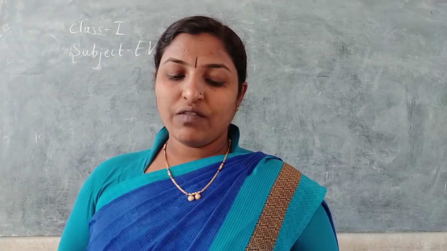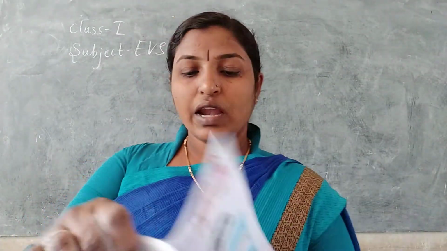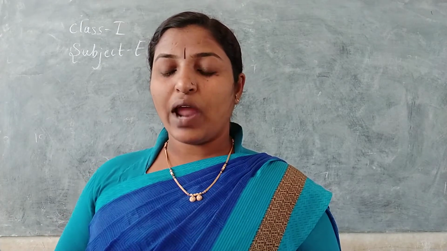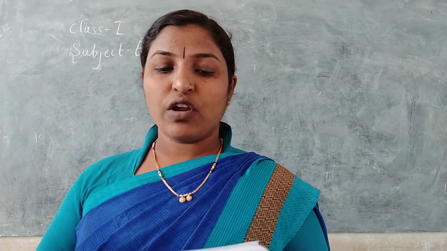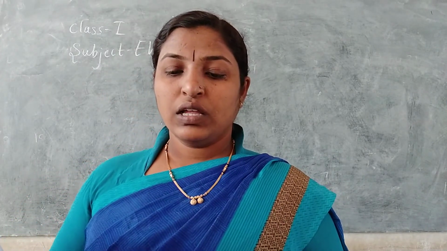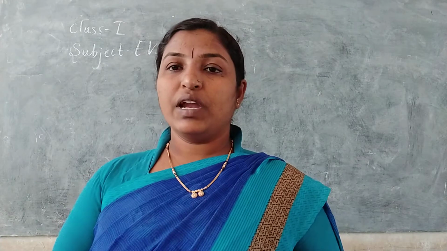Color only the non-living things from the picture given below. So here there are some pictures, so color these all. And let's come to the time to answer. From the list of things given below, write L for living things and N for non-living things. Bird is L, mountain N, table N, ant L, car N.